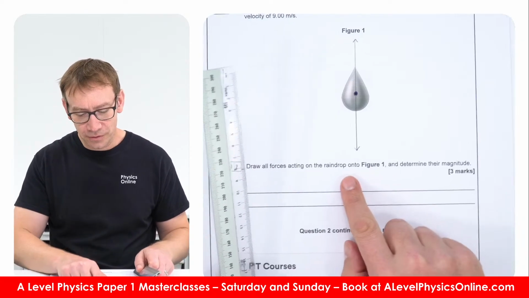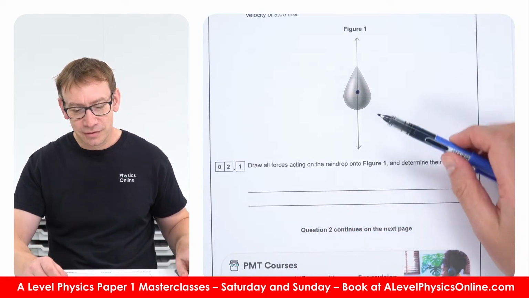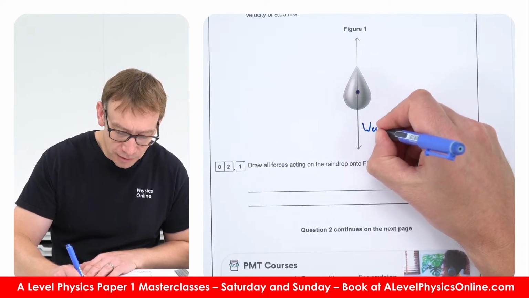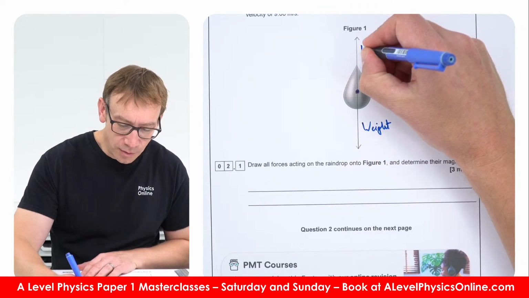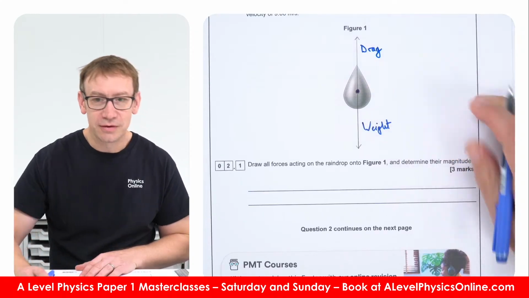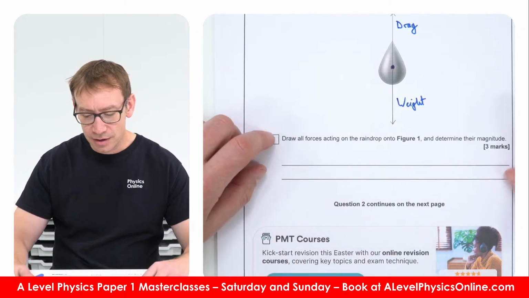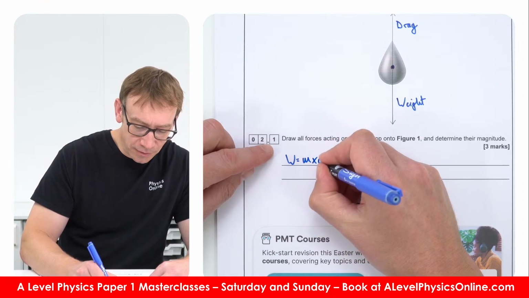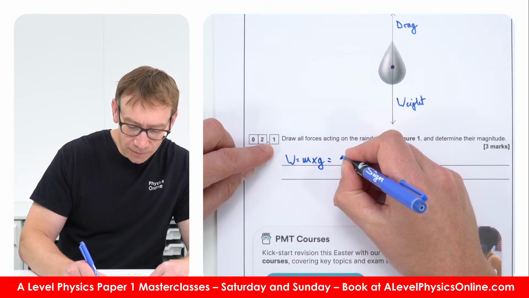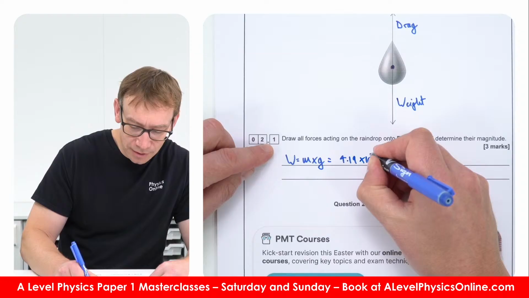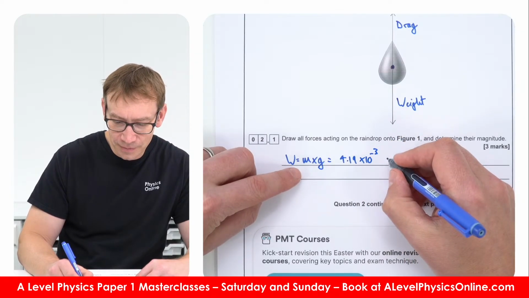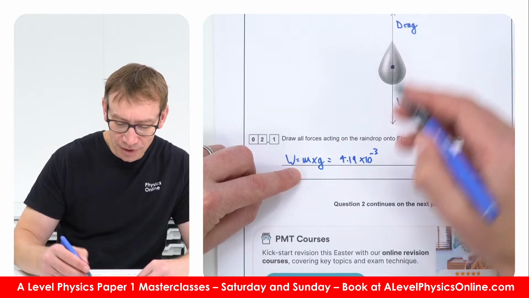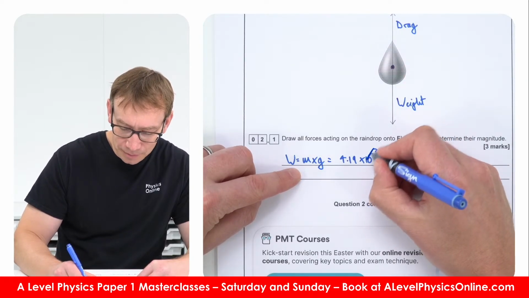So draw all the forces and determine their magnitude. If it's falling at terminal velocity, we've got the weight force acting down, and then we've got the drag force due to air resistance acting up. For their magnitude, the weight force is equal to its mass times the gravitational field strength. That's 4.19 times 10 to the minus 3 kilograms, sorry, no, that's milligrams, so it's 4.19 times 10 to the minus 6 kilograms.